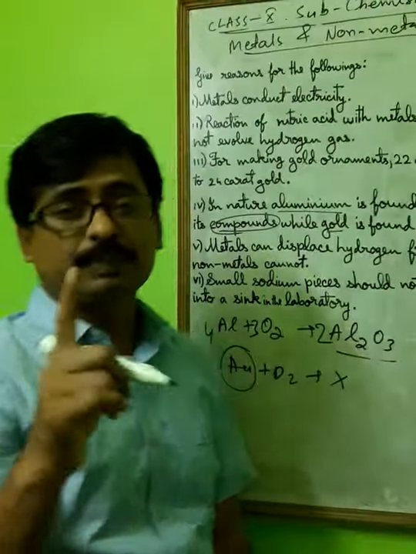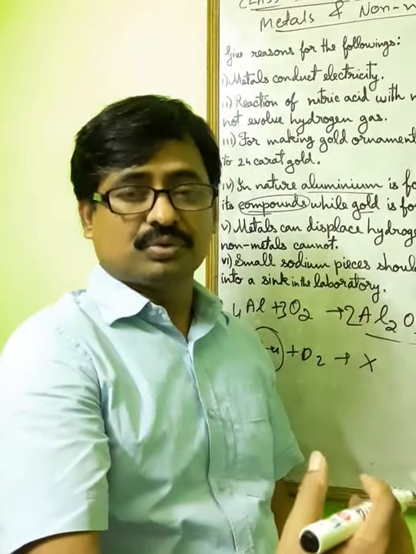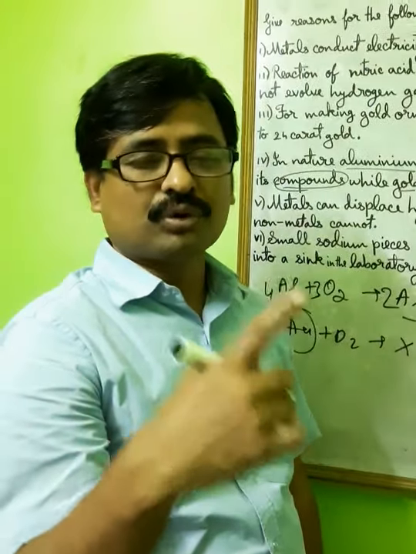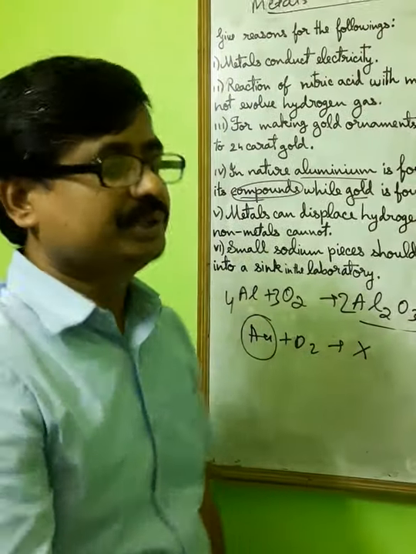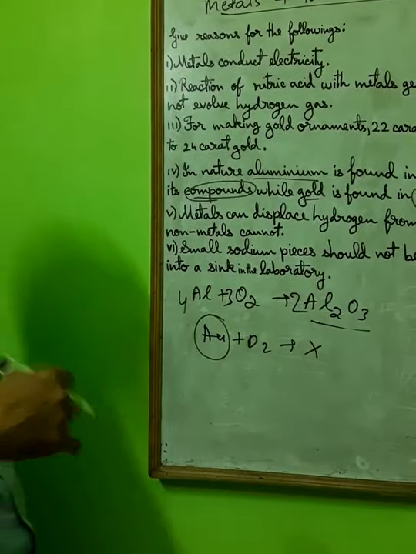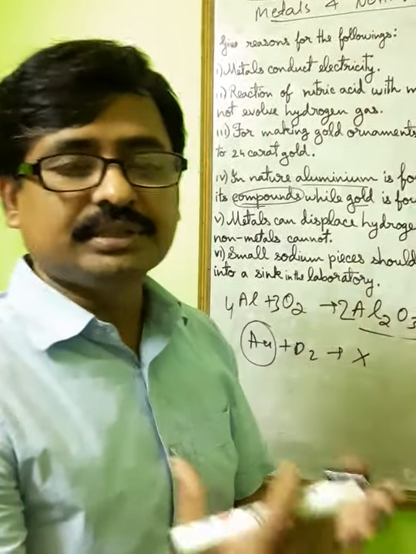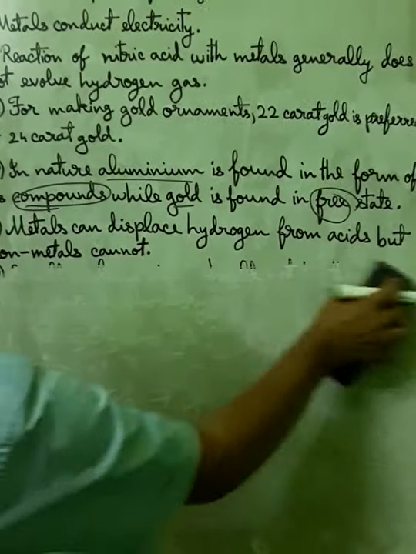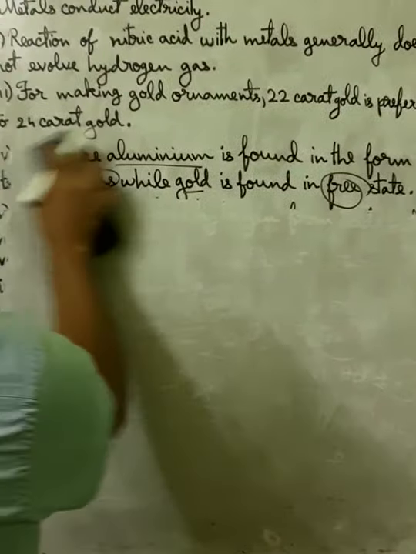Where is the position of gold? Down in the reactivity series? No, the bottom of the reactivity series. So gold is found in the native state. Native means what? Alone. It will not react with other substances because it is very inert. Okay. Now question number... this is over. Aluminium in nature is over.